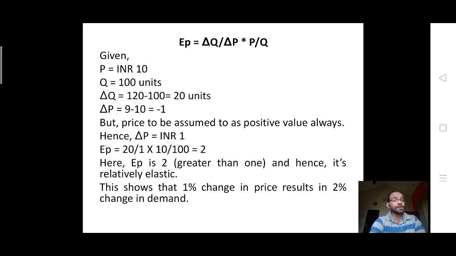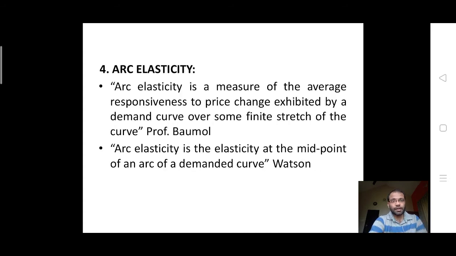Then EP is equal to, substituting the values, 20 by 1 into 10 by 100, you get 2, which is obviously greater than 1. So here we can say it is relatively elastic demand. Next, the fourth one is arc elasticity.